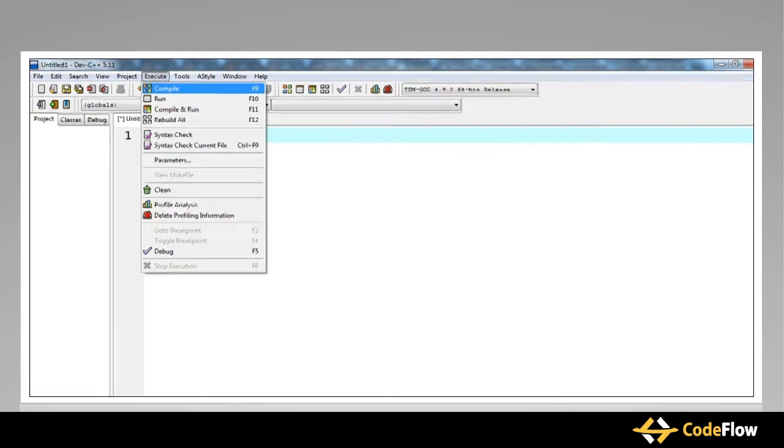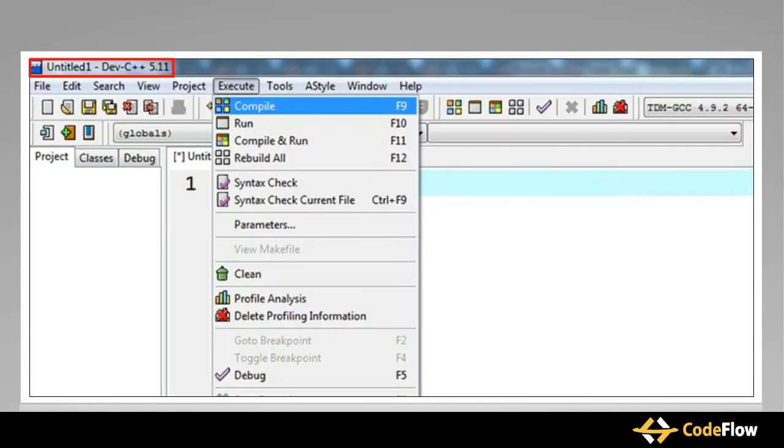Hi, welcome back. In the previous tutorial, you learned how the Dev C++ IDE is used to write and execute C programs. Now, you must be really excited to write C programs. But before you write the most elementary program in C, you need to know some fundamentals of C. In this tutorial, you will understand one such fundamental called token.